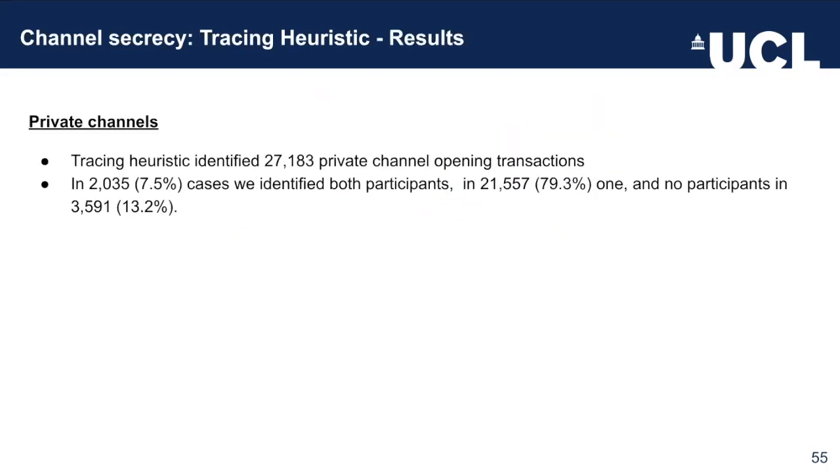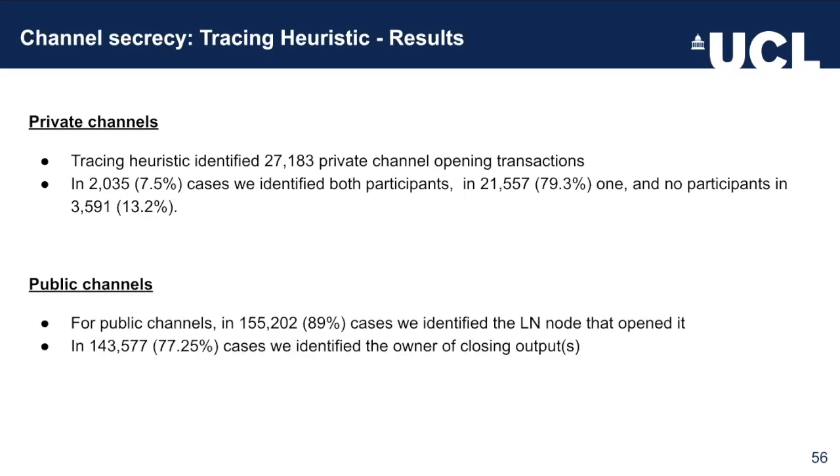We did this analysis for all the public channels we had, and we identified more than 27,000 private channels with very high confidence. Moreover, in more than 79% of the cases, we were able to identify one participant, and in 7.5% of the cases, we were able to identify both of them. In 13% of the cases, we were not able to identify either participant of the private channel. We did this analysis, of course, for the public channels as well, and we figured out that in 89% of the cases, we were actually able to break the channel secrecy, in the sense we were able to identify which particular node opened the public channel. In more than 77% of the cases, we were also able to identify who received the outputs of the closing transaction.